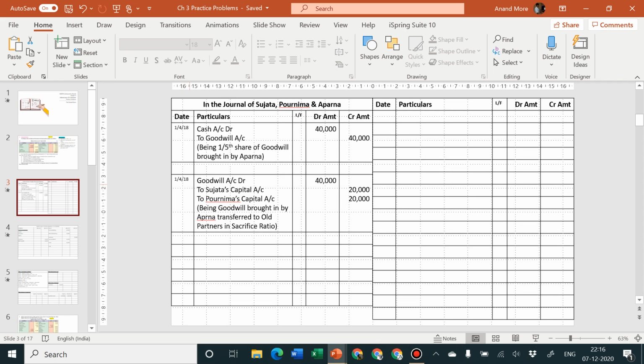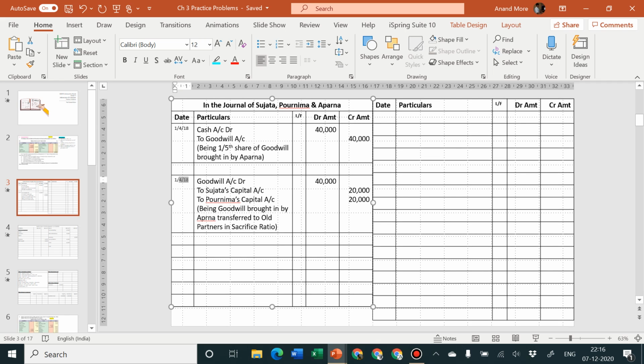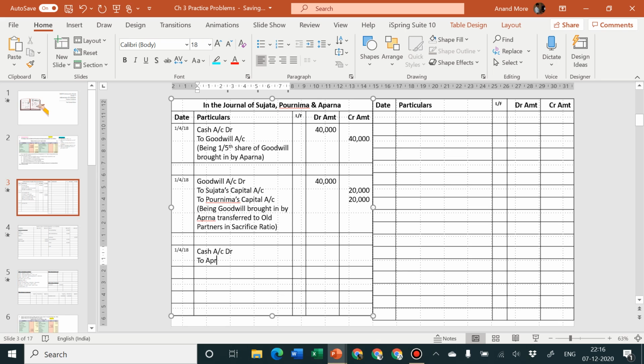Same date, 1/4/18. In fact, all the transactions are going to have the same date. If you forget to write the dates, you are going to lose a mark. So please don't do that. Please write the dates properly. Cash account debit to Aparna's capital account. And amount is how much? 1 lakh. Very good.